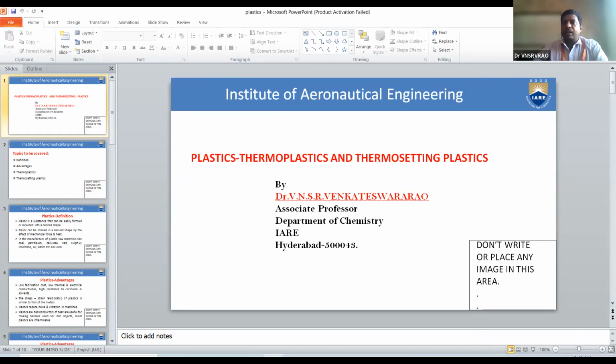And we see what the advantages of plastics are compared to the previous materials. It has a low fabrication cost. That means the manufacturing cost is low, and it has low thermal and electrical conductivities and high resistance to corrosion and solvents. So there are no conducting properties in the case of plastics, and the overall production cost is low.